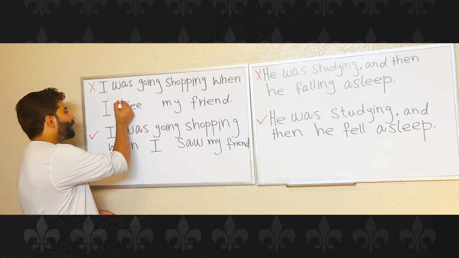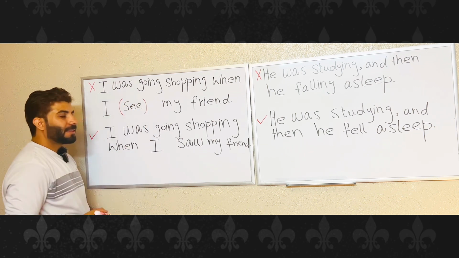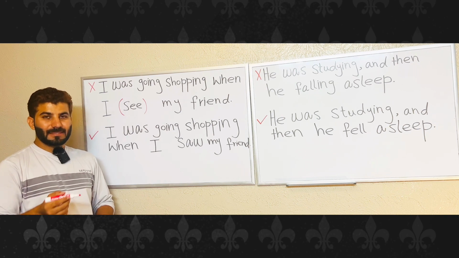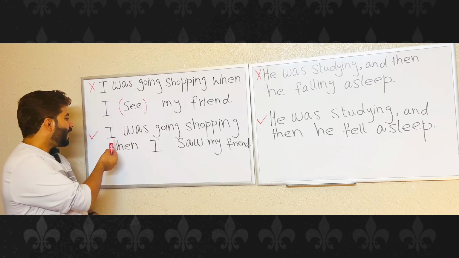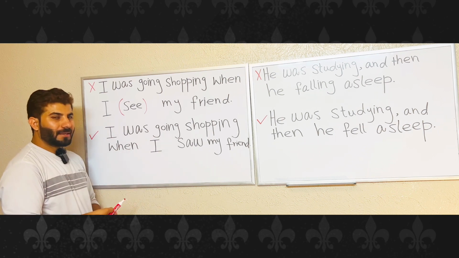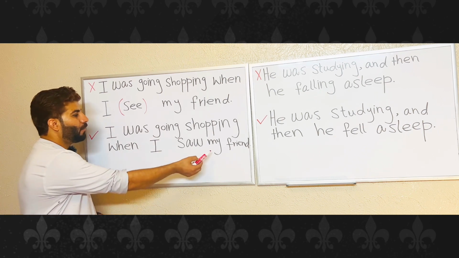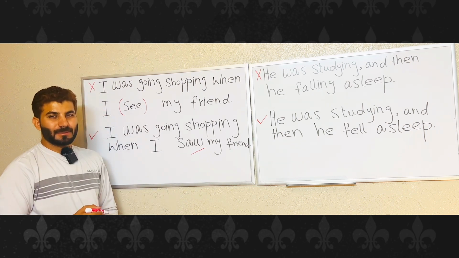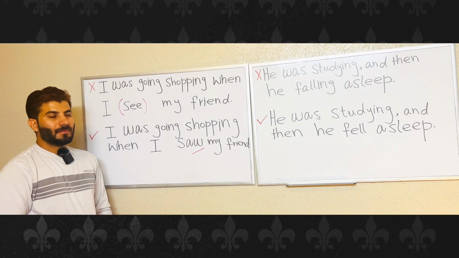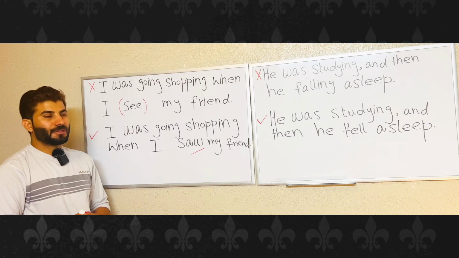Here, they are using the present simple tense verb. Instead of this, we'll say, I was going shopping when I saw my friend. So we have to use the past simple tense after the past continuous tense.